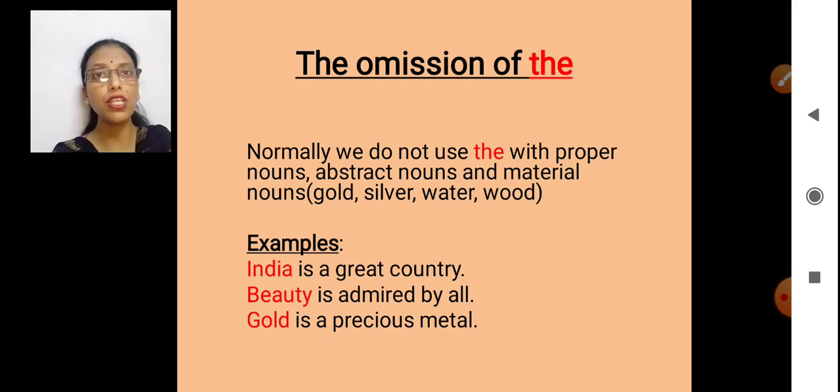I've given some examples here. India is a great country. India, proper noun. Beauty is admired by all. Beauty, we cannot touch, we cannot see, we cannot smell, but we can feel. Yes, the beauty of nature, we can feel. Gold is a precious metal. Now gold, what is it? It is a material noun. So we will not use the with these nouns.